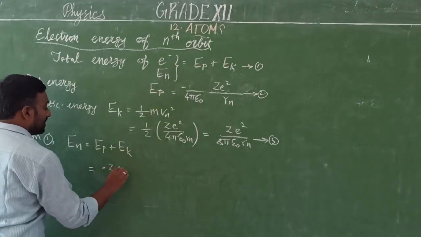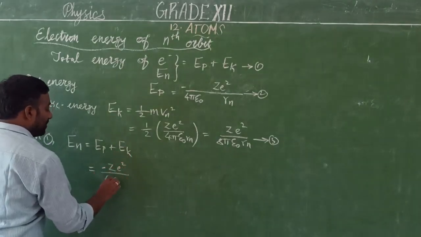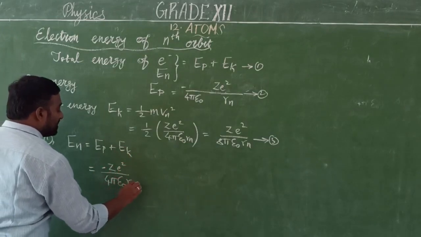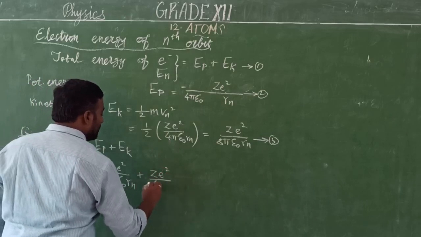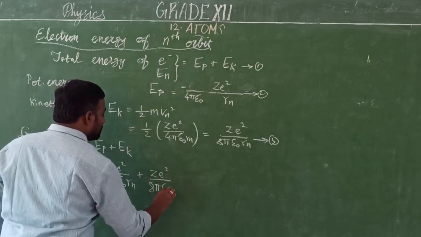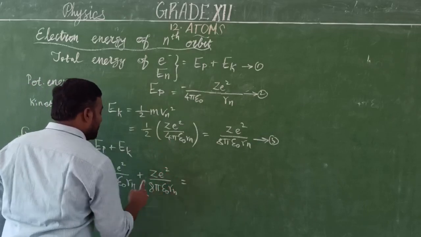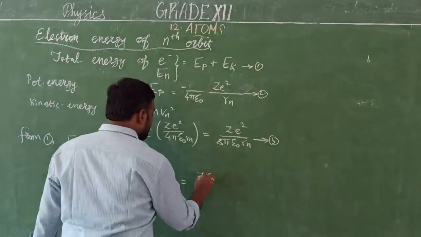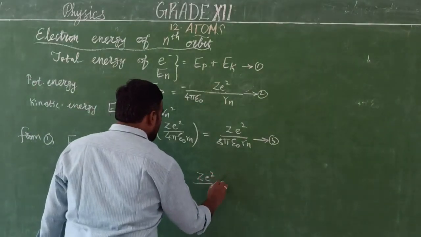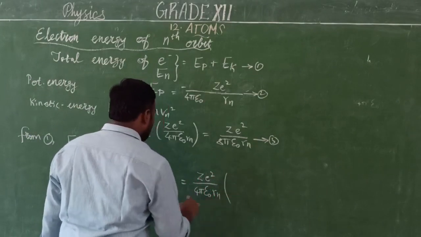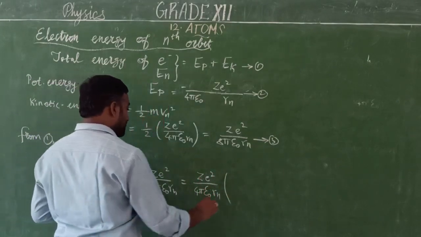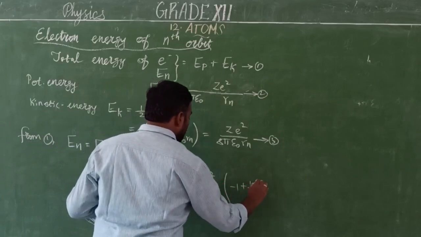Minus Ze square by 4 by epsilon naught into Rn, and the kinetic energy value is plus Ze square by 8 by epsilon naught into Rn. We can take the common factor outside. What is that? Ze square by 4 by epsilon naught into Rn. Inside the bracket we have minus 1 plus 1 by 2.